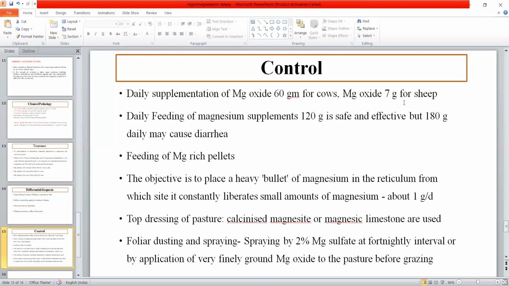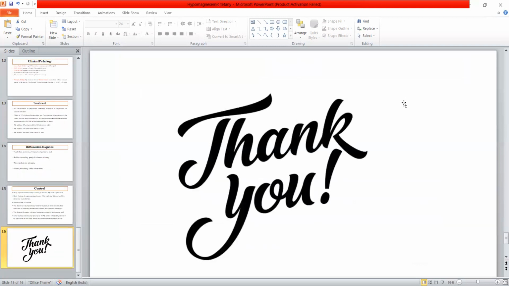Also, foliar dusting and spraying can be used before grazing. So the spraying of 2% magnesium sulfate at fortnightly intervals, or finely ground magnesium oxide, can also be used before grazing on the pasture. So all these were the points for the prevention and control of the disease.